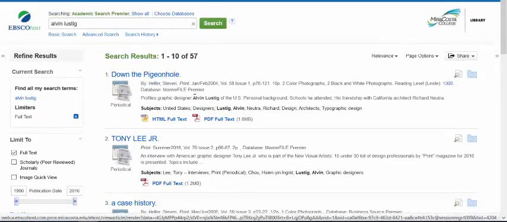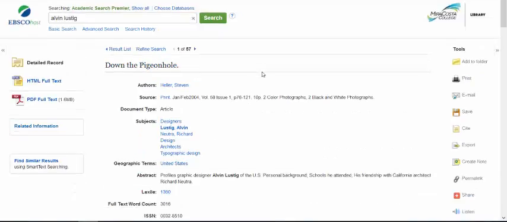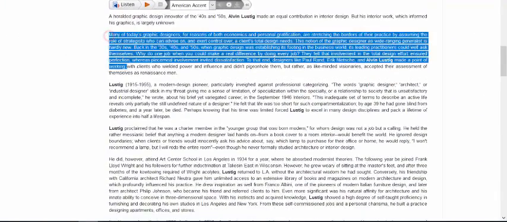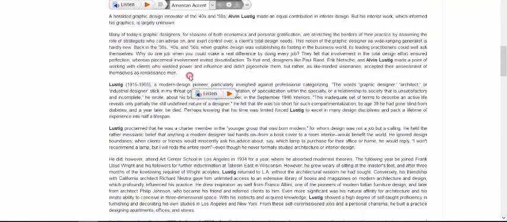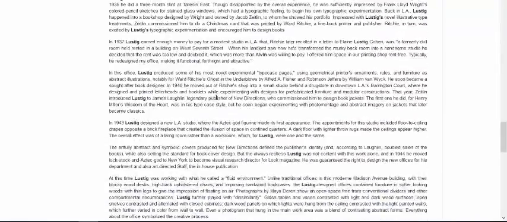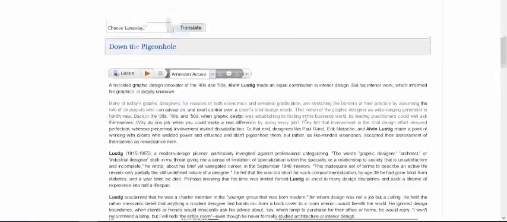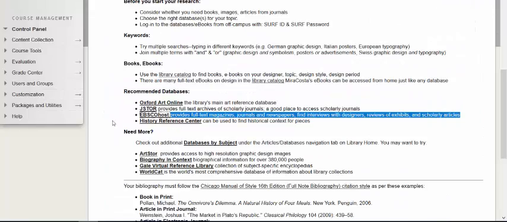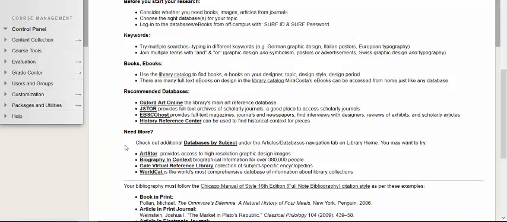And again, you have the PDF file that you can download. I'll click that link to that article. And if I scroll down, there's the article itself. You can read it online. And again, if you find this useful, you can just download the PDF for it. So this is a very useful tool.